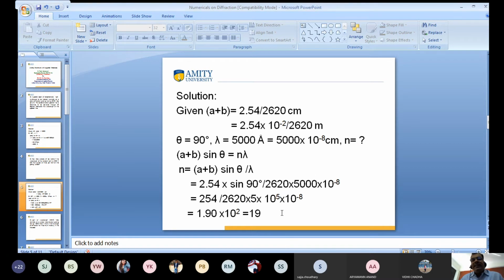So what is the value? Value is nearly 19. Vidhi, you are good. Very good. Anyone more? Arman, what do you answer? You know why I have taken 90? Because I have taken the maximum value of sin. So sin 90 is 1, the maximum value.